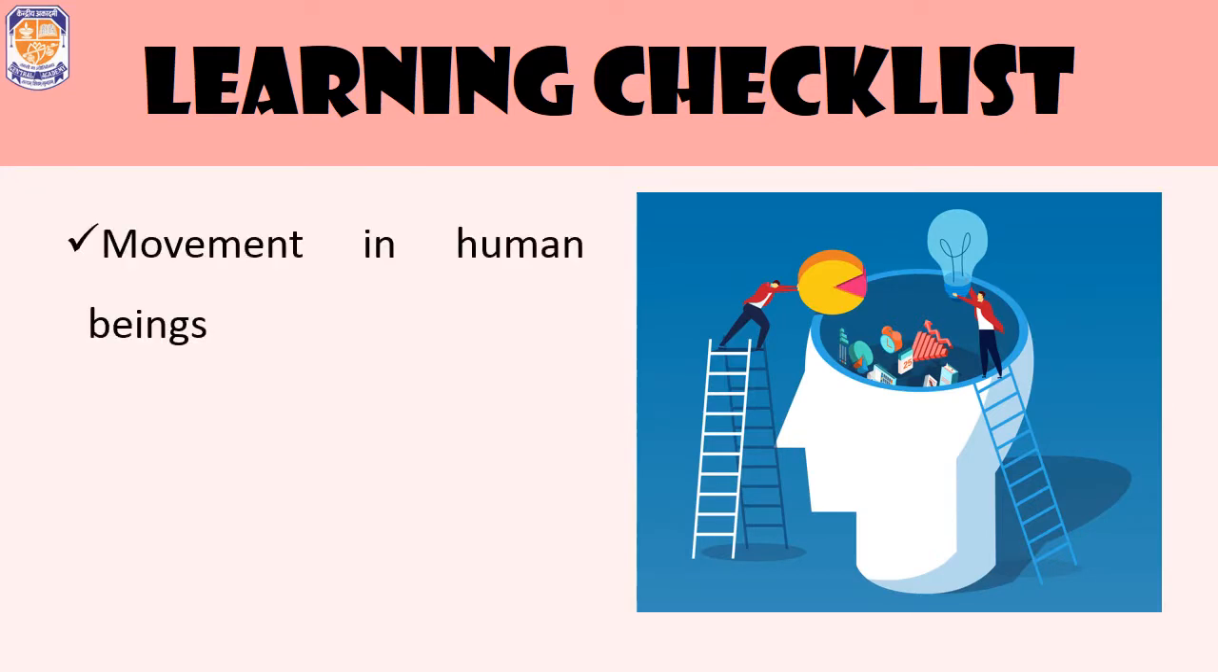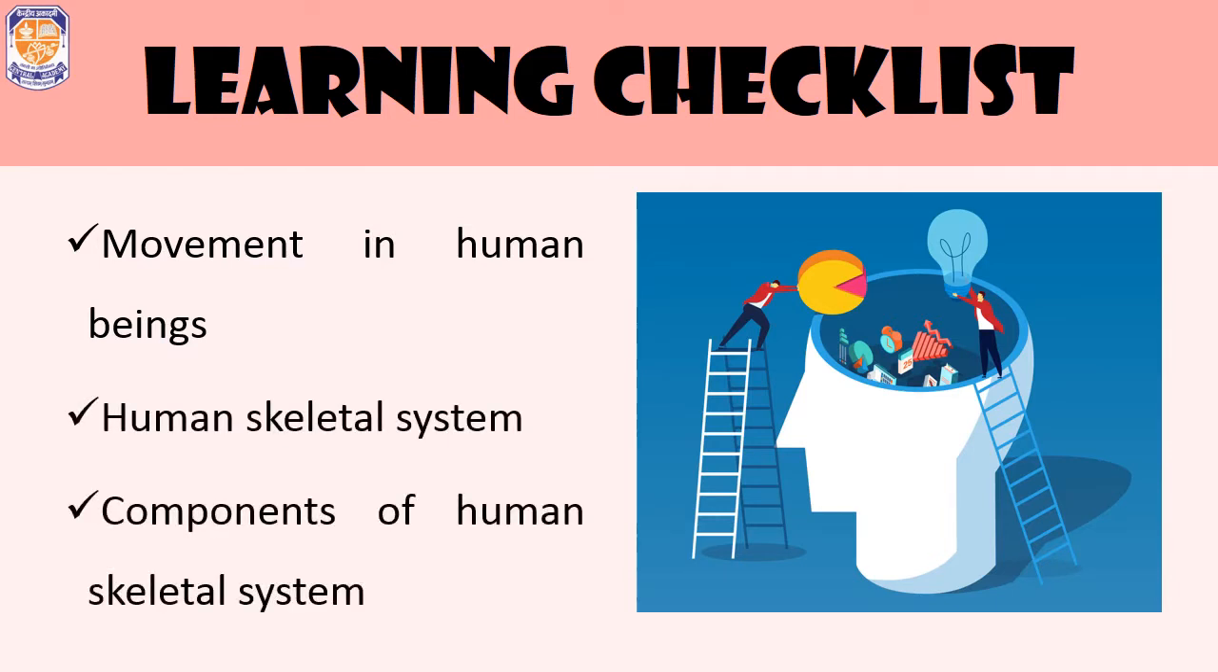Today we'll learn about movement in human beings. In the previous class we have already studied about movement in some of the animals such as earthworms, snail, birds, fish, cockroach, etc. Today we will focus on human beings. We will learn about human skeletal system and different components of human skeletal system. So let's start with it.